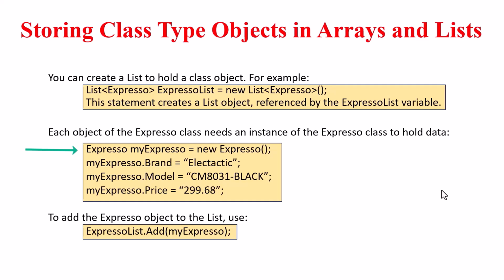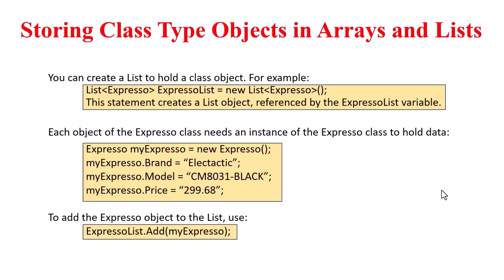So we'll set it up. Expresso myExpresso = new Expresso(). We do the same thing with arrays. In this case, we end up with myExpresso.brand, myExpresso.model, and myExpresso.price, and we can put data in there, either keying it in straight or bringing it in through a text box or even loading it from a file. To add the expresso objects to the list, we use expressoList.Add(myExpresso).